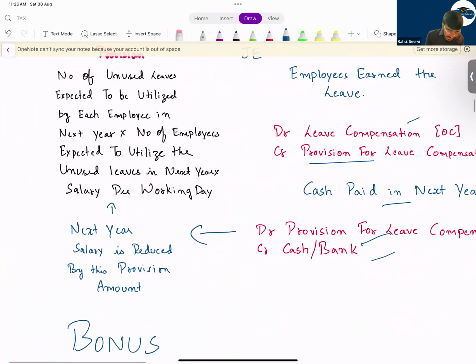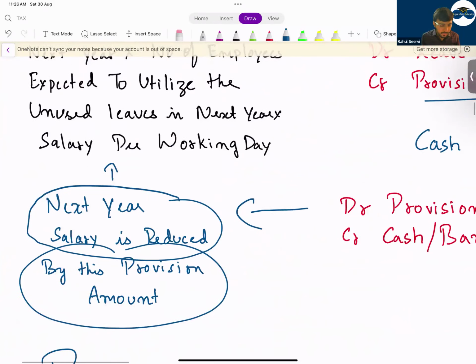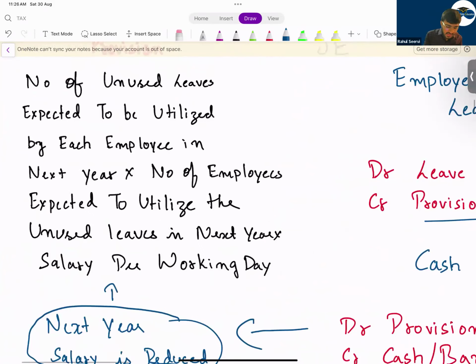So what you'll do? Next year's salary is reduced by this provision amount. And when you do the provision amount, you will take into consideration the expected value.